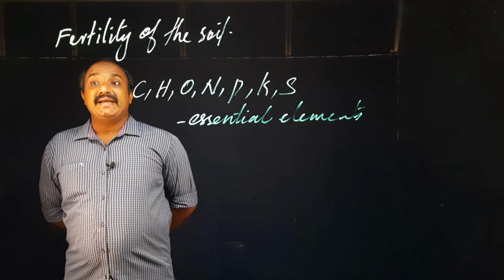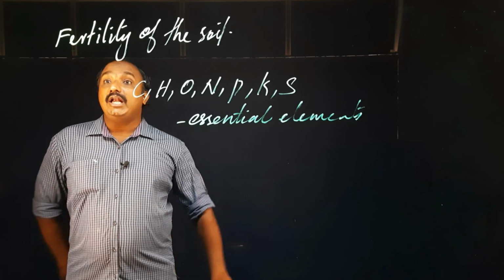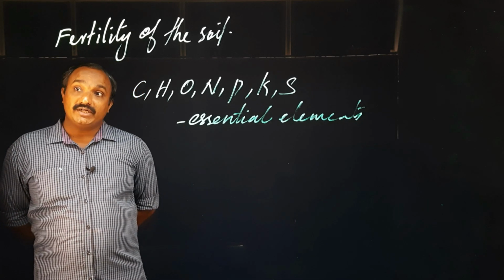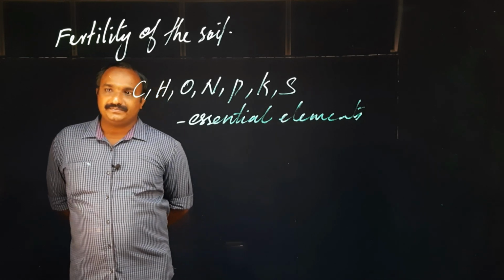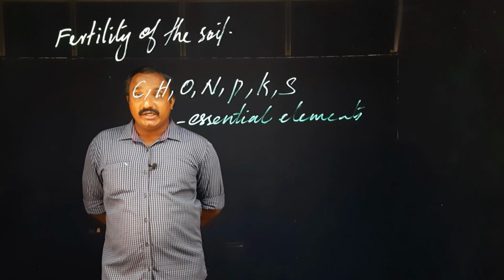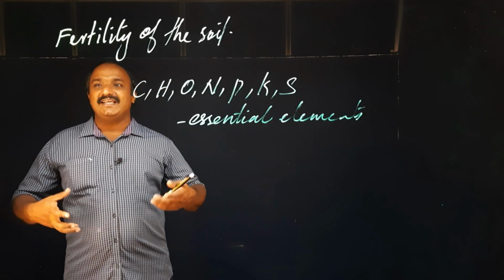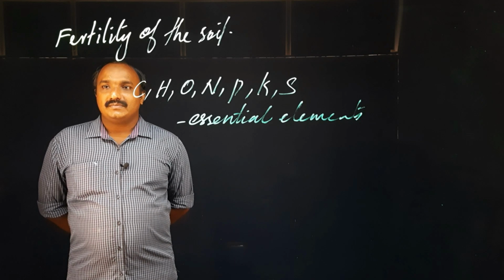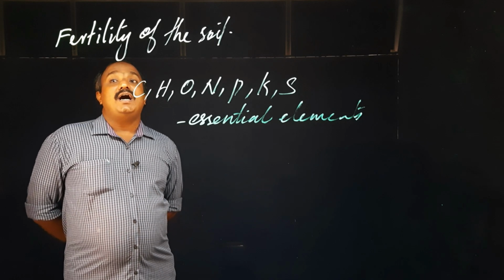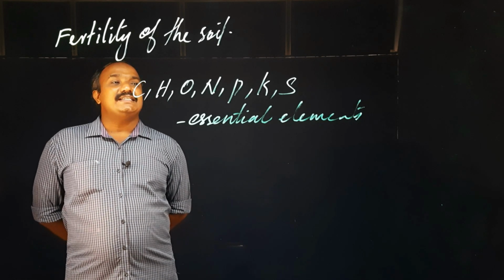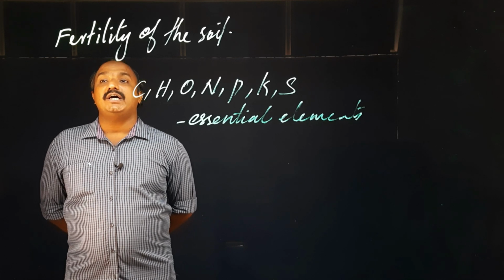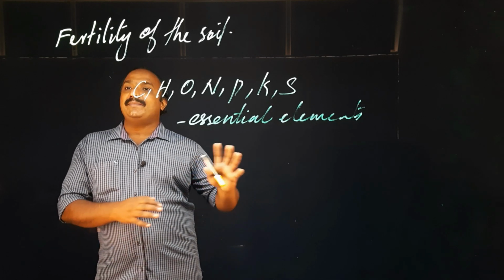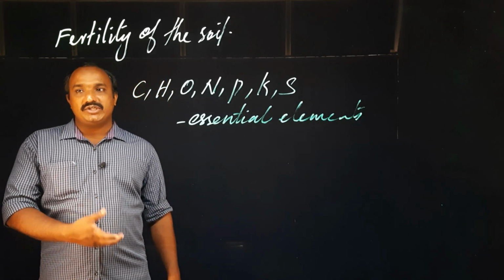And also the microorganisms present in the soil help to improve the quantity of these kinds of essential elements. So these are needed in the soil for the growth of the plants. Then when we add manures, the quantity of these elements increases and plants are getting it available and the growth of the plant will be improved. Then we can check whether these elements are present in the soil or not, or the quantity, which element is less and which element is more. This can be tested by using soil testing.